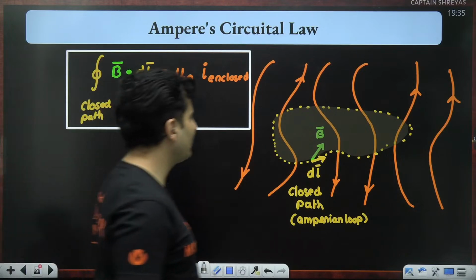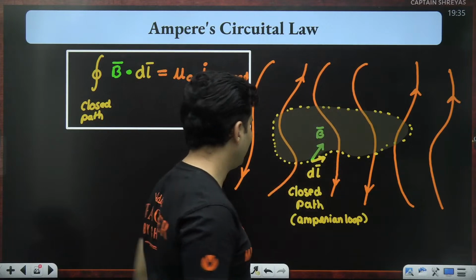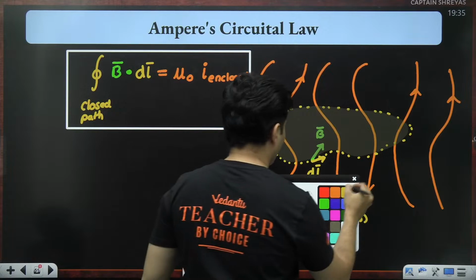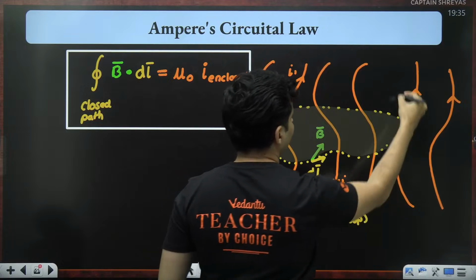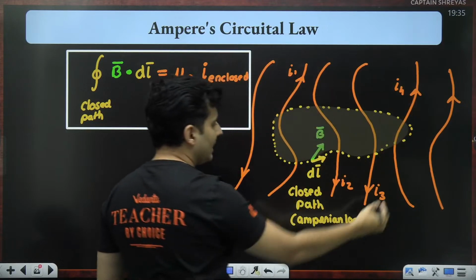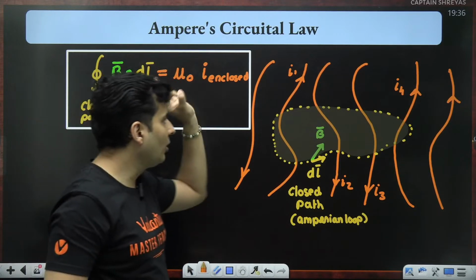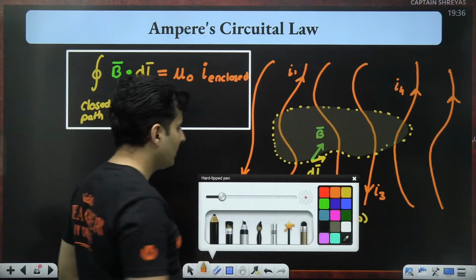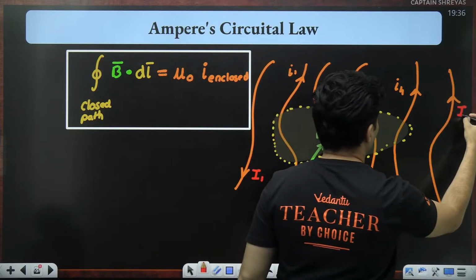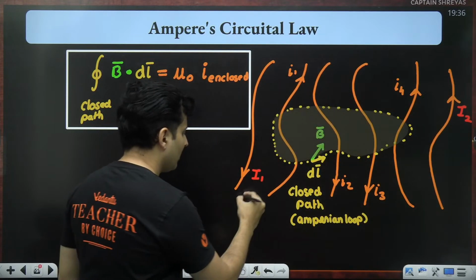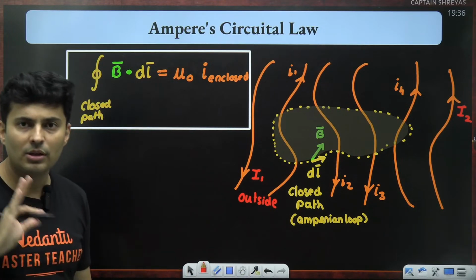Can you now see who is enclosed and who is not enclosed? This current is enclosed, this current is enclosed, this current is enclosed, this current is enclosed. Maybe this is I1, I2, I3, I4. All these I's are enclosed current. Just like you had enclosed charge, here you have enclosed current. Who is not enclosed? These currents which are outside. They are outside currents. Is that absolutely clear?